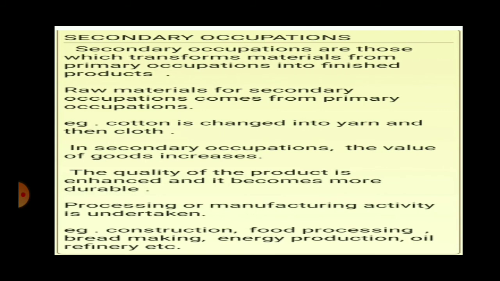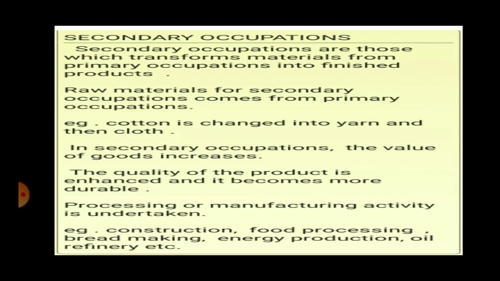That means cotton was much cheaper, but the cloth, which is the final product obtained from the textile industry, the price of it has increased, the quality of it has enhanced, it has become more durable, and it has become more usable now. Processing and manufacturing activity are undertaken in the secondary occupation.